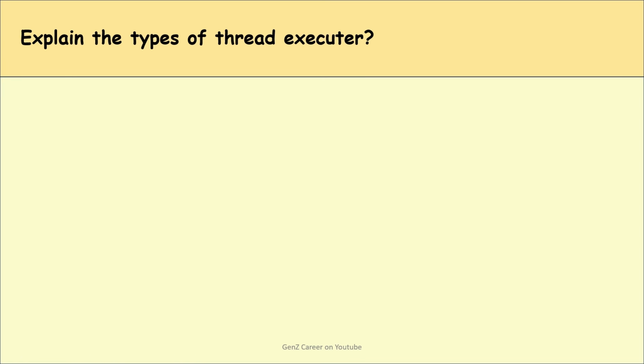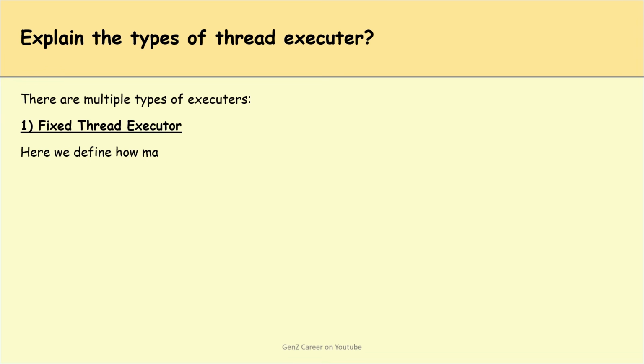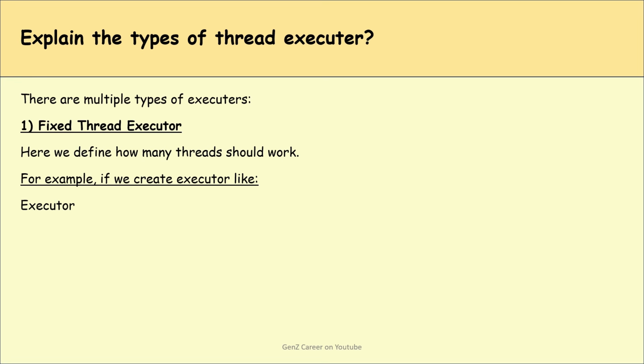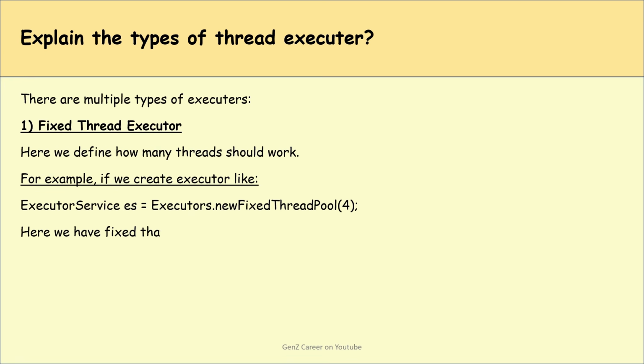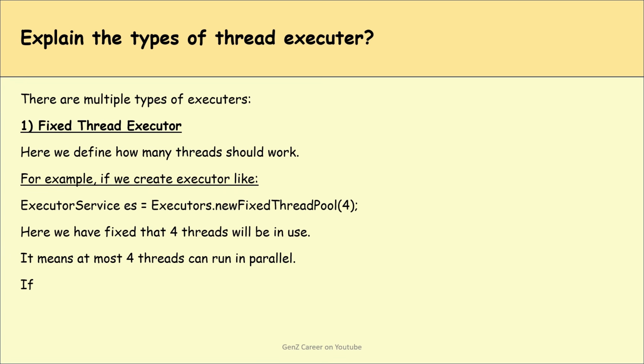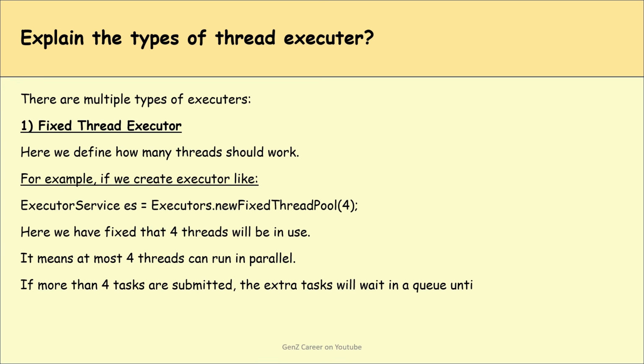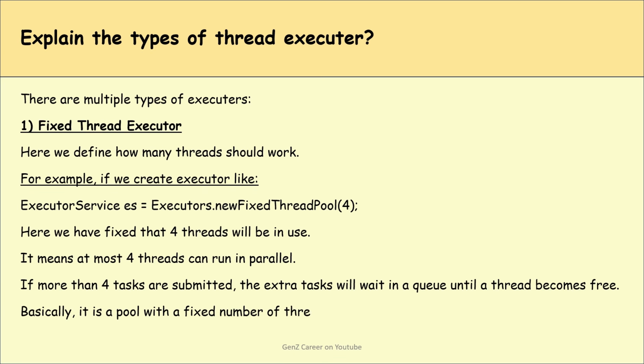Explain the types of thread executors. There are multiple types of executors. First is the fixed thread executor. Here we define how many threads should work. For example, if we create an executor like this, ExecutorService es = Executors.newFixedThreadPool, here we have fixed that 4 threads will be in use. It means at most 4 threads can run in parallel. If more than 4 tasks are submitted, the extra tasks will wait in a queue until a thread becomes free. Basically, it's a pool with a fixed number of threads.